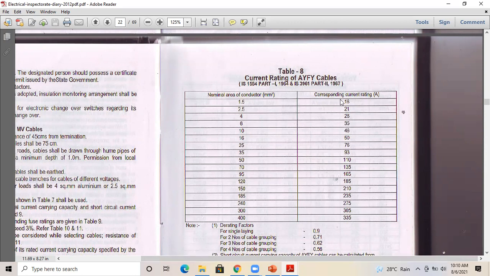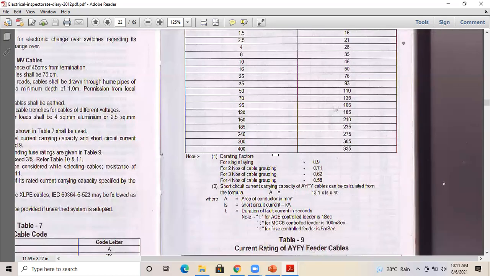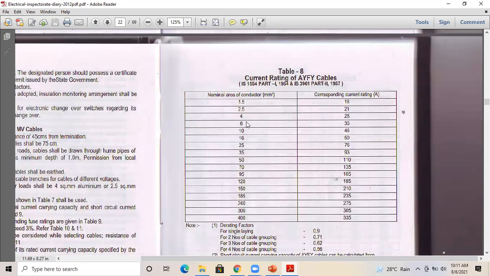So if you check the current rating represented is 16, 21, 28, 35. So next one is 46. Our calculated value was 45. So the corresponding size will be 10 mm square. This is how we normally select the cable. We have to calculate the current, then check the table, then select the corresponding size. Here I actually want you to understand the standard size, like that is 1.5, 2.5, 4,